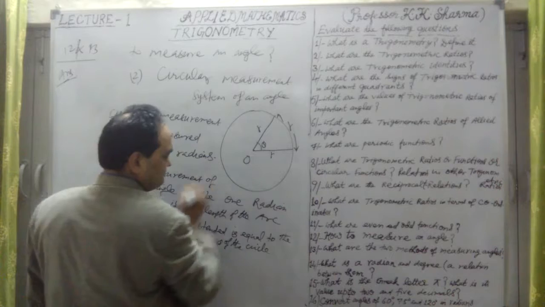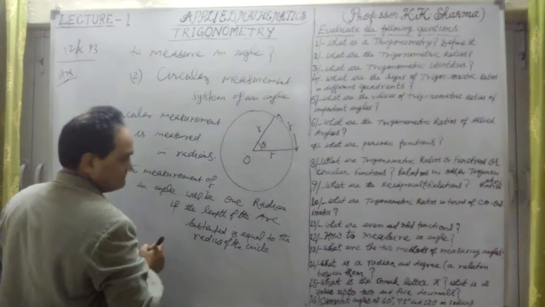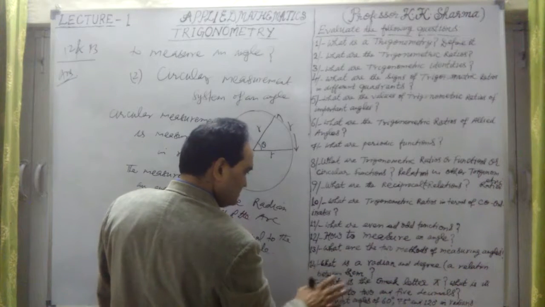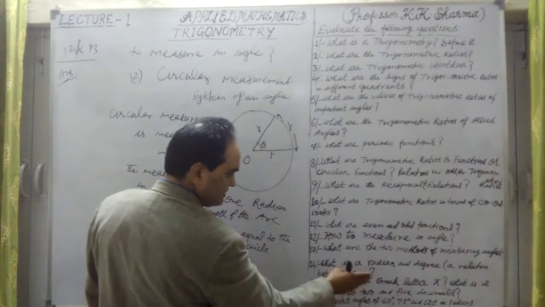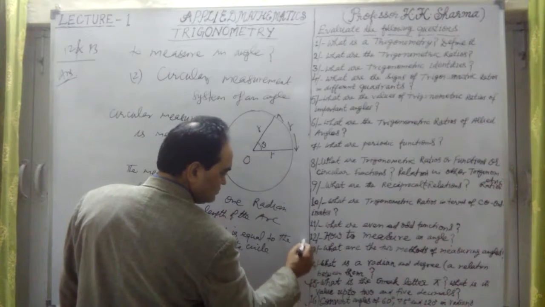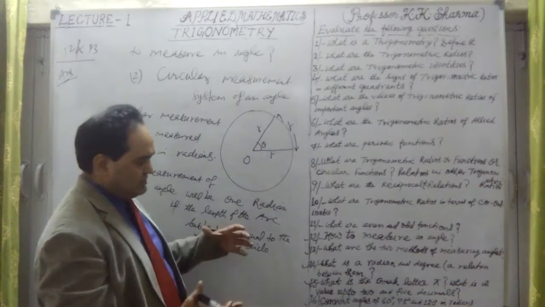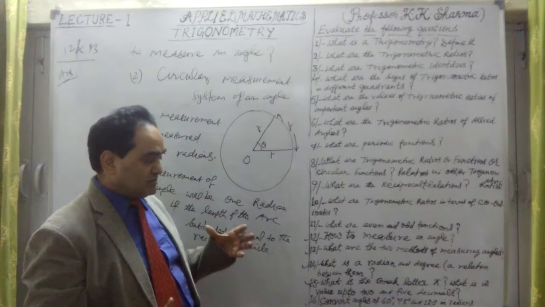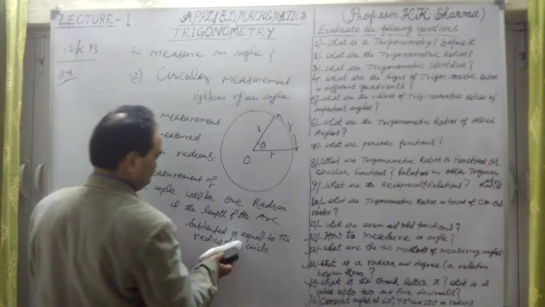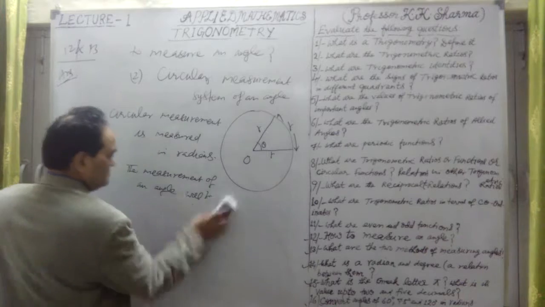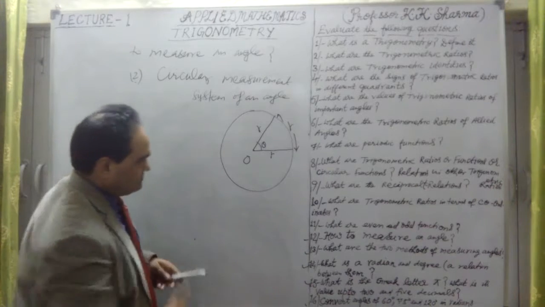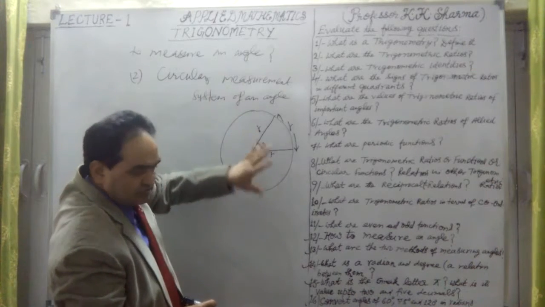One radian we have defined in terms of radian. The 14th question is what is the radian and degree, and the relation between them. What is the Greek letter pi? This is also in the 15th question, along with the 14th, 13th and 12th, which have the relationship with pi. Let me define the pi value.